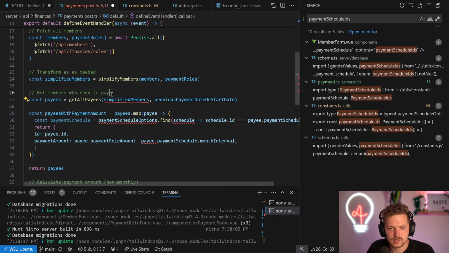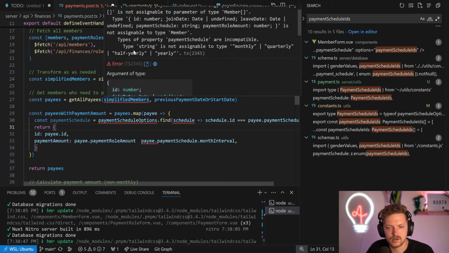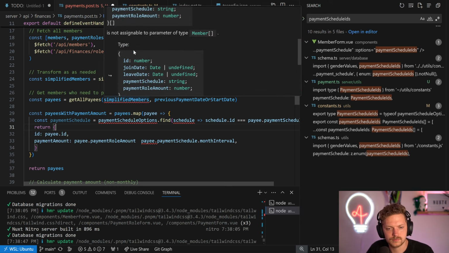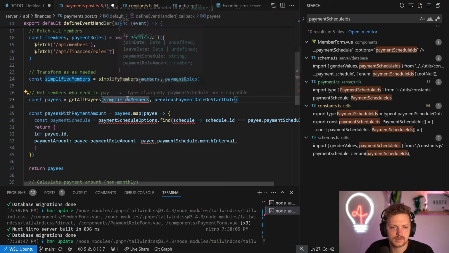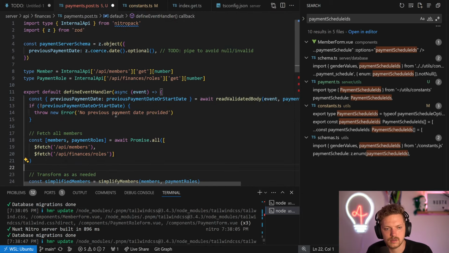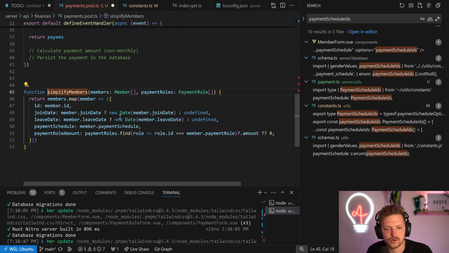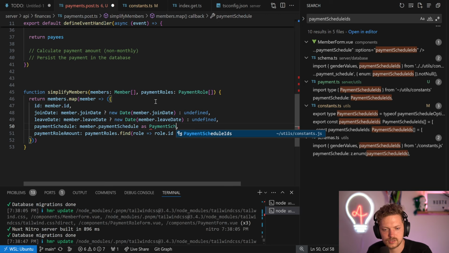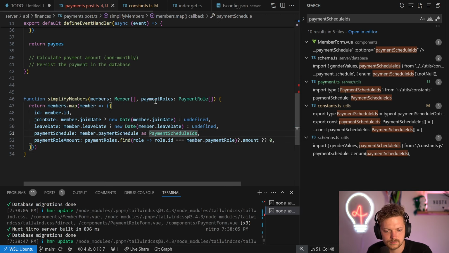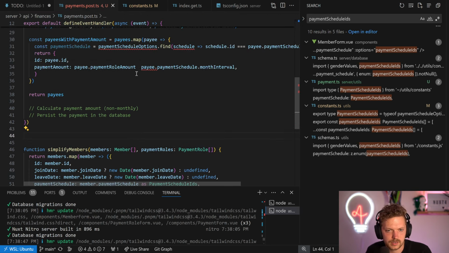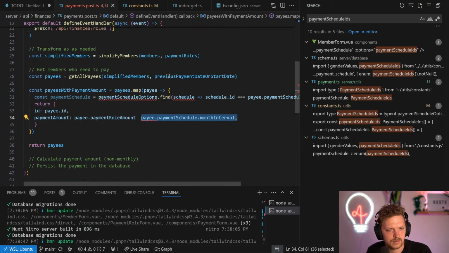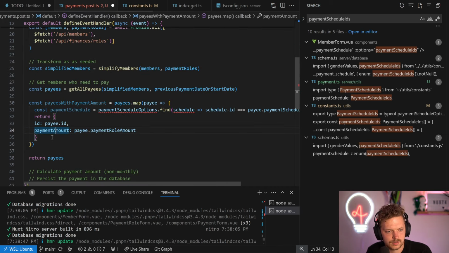But yeah, what I do is I skip the very big part of the whole payment, like actually processing the payment. This is really just the tracking. Okay, we cast it here.